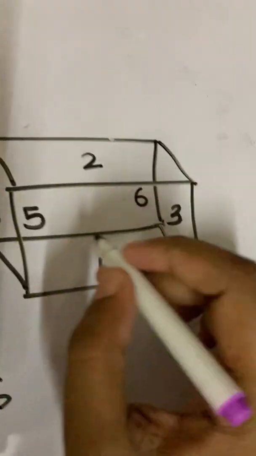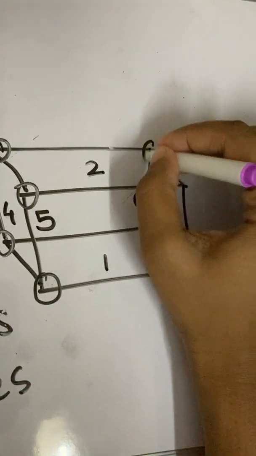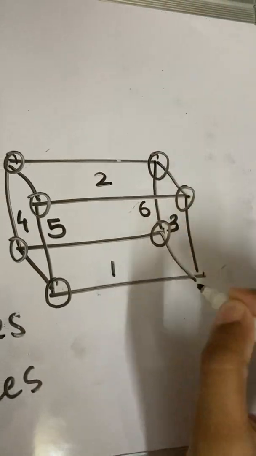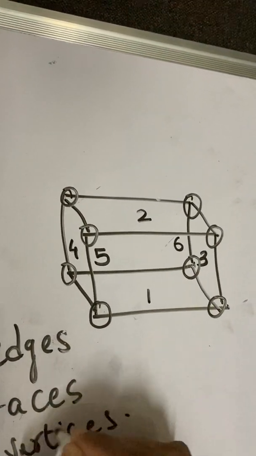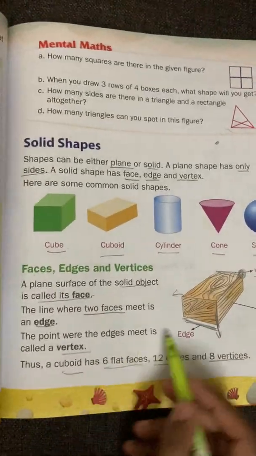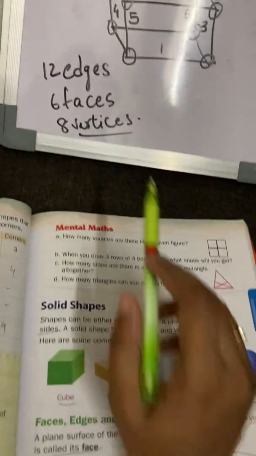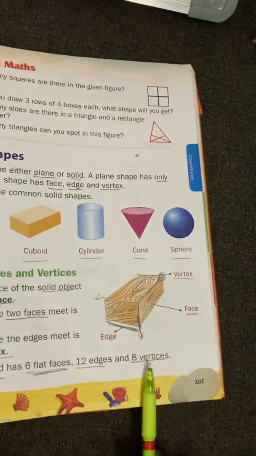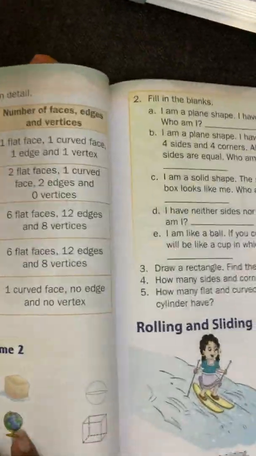Next, 1, 2, 3, 4, 5, 6, 7, 8. So it has 8 vertices. A cuboid has 6 flat faces, 12 edges, and 8 vertices. Now turn the page.